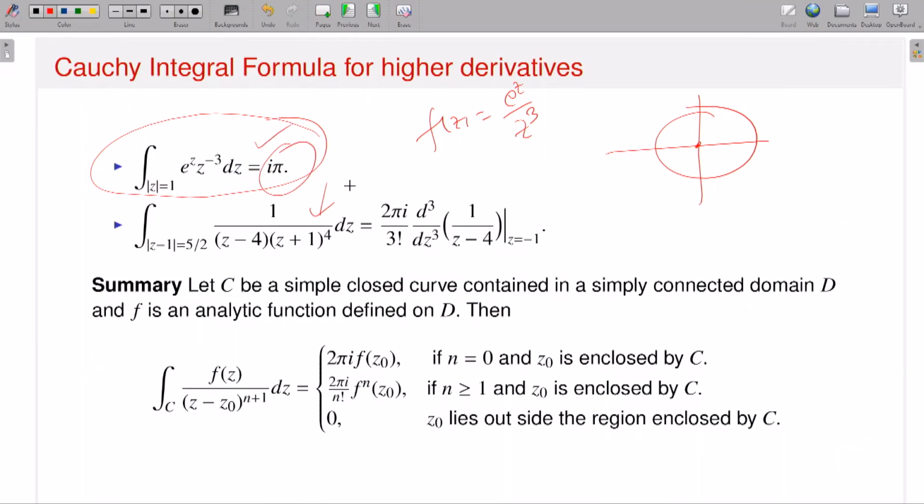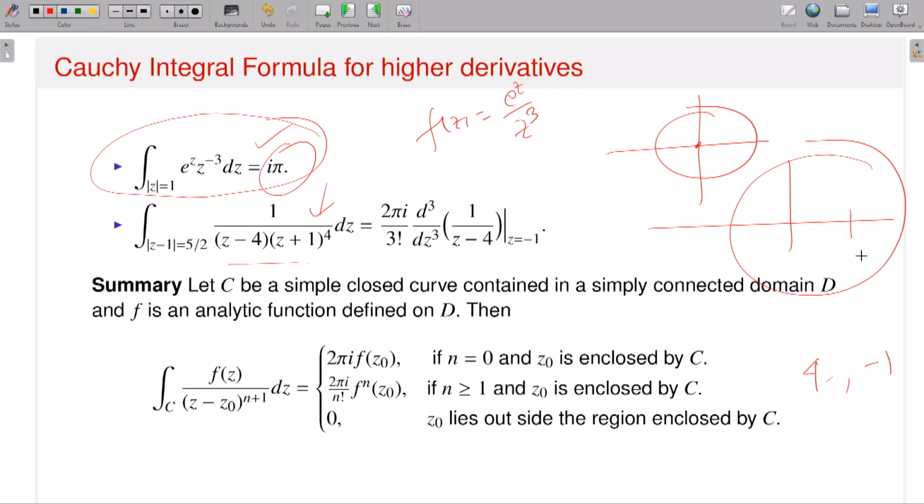Now come back here. This is another problem. Here of course the contour is different. This time the contour is centered at 1 and the radius is 5 by 2. So what singularities are there? The singularities are 4 and minus 1. But you do not care about 4, because 4 stays outside your contour.